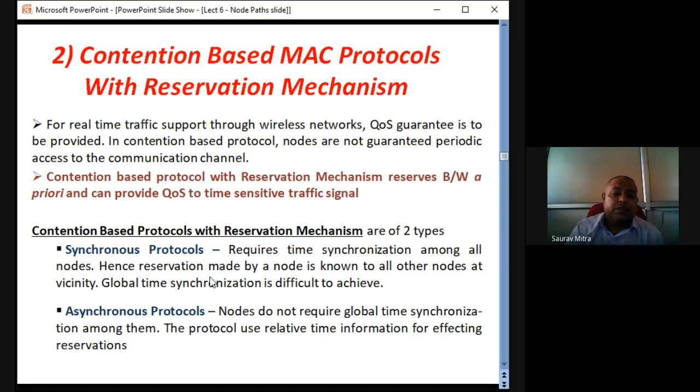What is known as asynchronous protocol? In this, nodes do not have global time synchronization. The protocol uses relative time information for effecting reservation. So here also, all the nodes are not in proper sync, but somehow they try to work and send the packet from the transmitter to the receiver with bandwidth reservation, but there may be some time jitters, some time misalignment in case of asynchronous protocol.